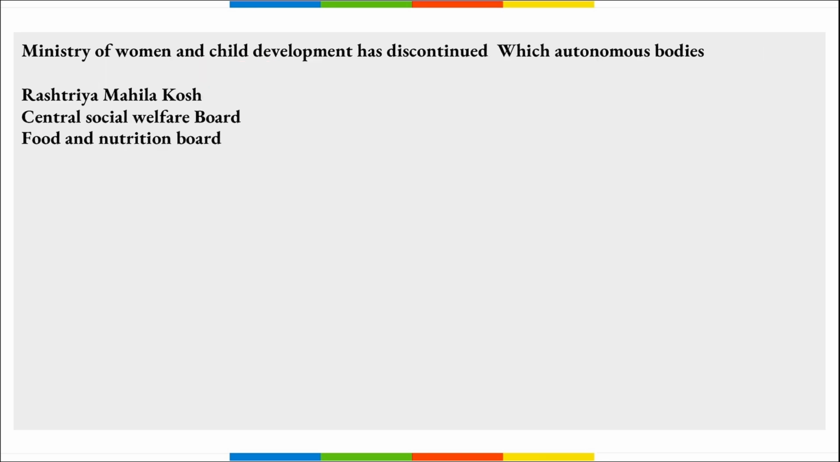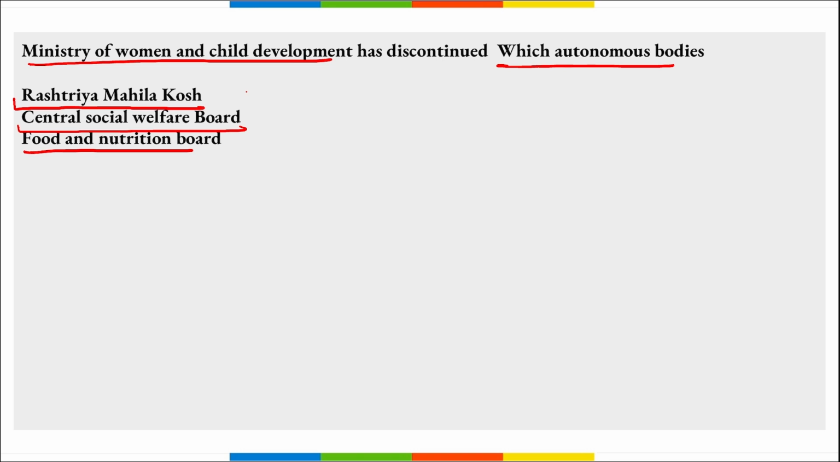Next, Ministry of Women and Child Development has discontinued which autonomous bodies? So actually 3 bodies were discontinued. One is Rashtriya Mahila Kosh, second is Central Social Welfare Board, and as well as an internal division named Food and Nutrition Board was recently discontinued by the Ministry of Women and Child Development.